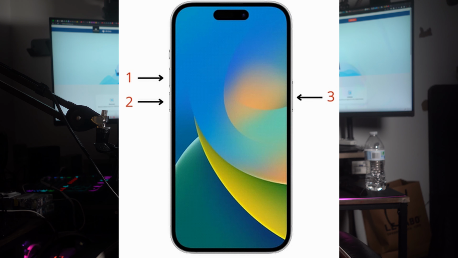Start by pressing the volume up button and quickly releasing it. Then do the exact same thing with the volume down button, then press and hold the side button on your iPhone until you see that the Apple logo starts up. So you're going to continue to do this until you see it show up. And then once the logo appears, release the button and your iPhone 15 will undergo a forced restart from there.